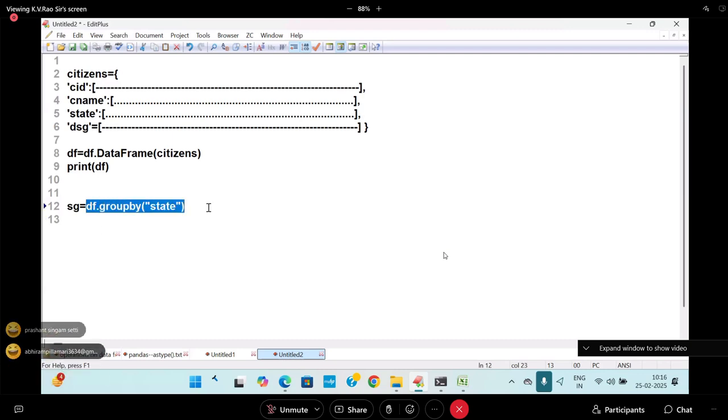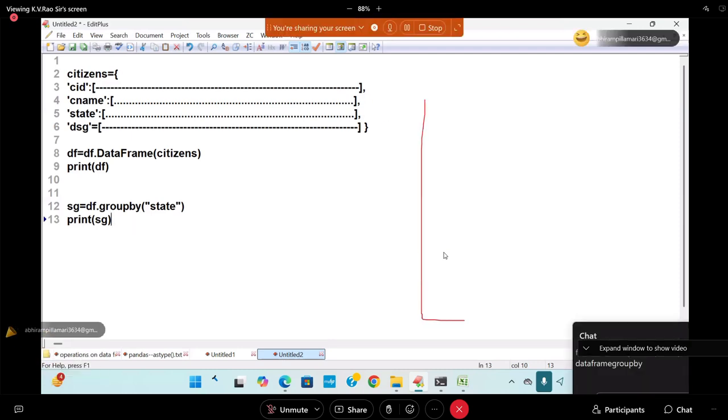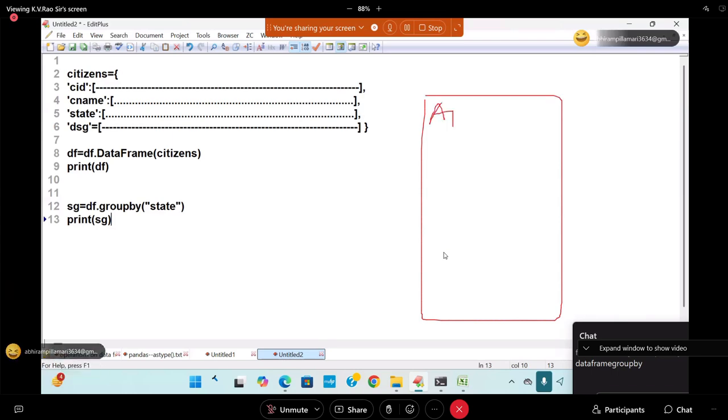So SG contains what? Group by data frame. It contains three different groups: group name and group records. How do you print the data? When you print SG, it is not going to give you the data like what you are expecting. You have to print that with an iterator kind of thing. So it is going to contain, as I said, this AP group with its number of records, under next the TS group with its number of records.